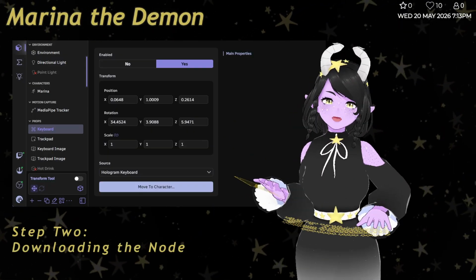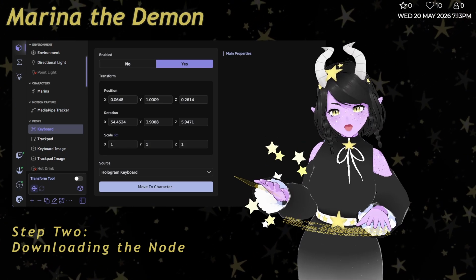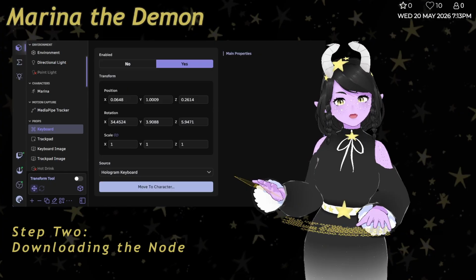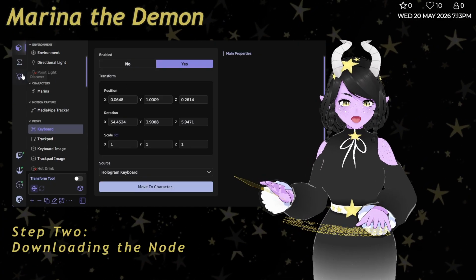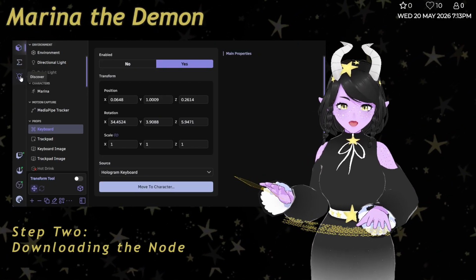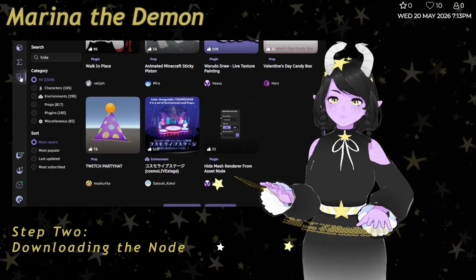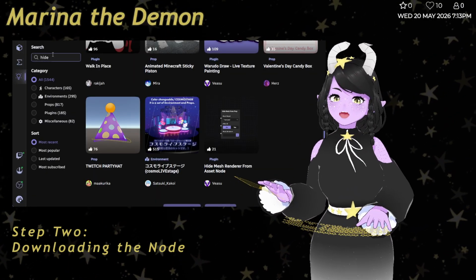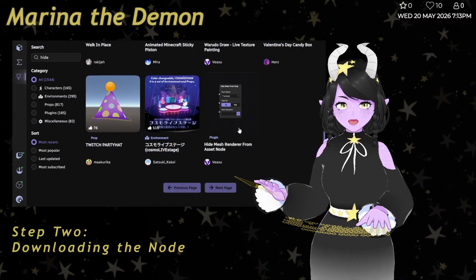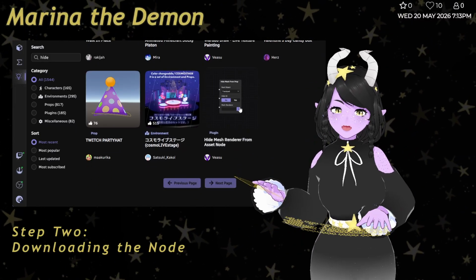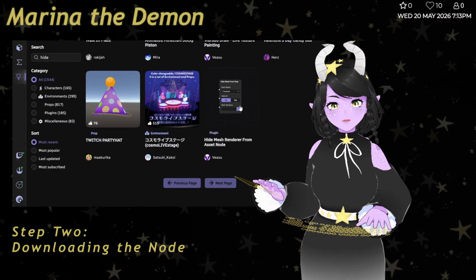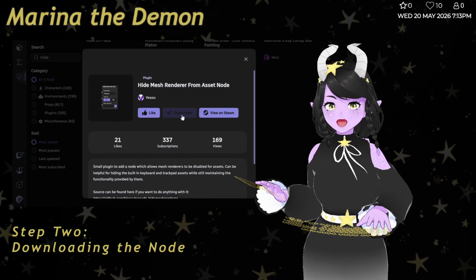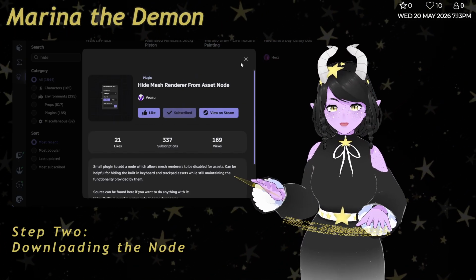After you have a trackpad and a keyboard, the first thing that I want you to do is go into the Steam Workshop, which you can access via the regular Steam window, or you can actually access it here in the Discover tab, which is this little light bulb. And what I want you to search in the search bar here is the word hide, because it's going to be this node right here, the hide mesh renderer from asset node. What you do here is you just subscribe to it, and it should download into your Warudo.